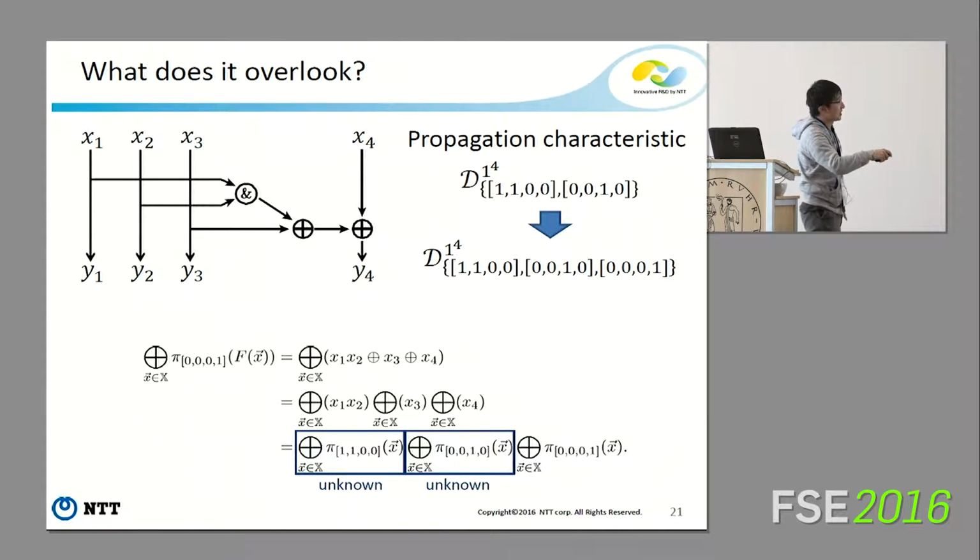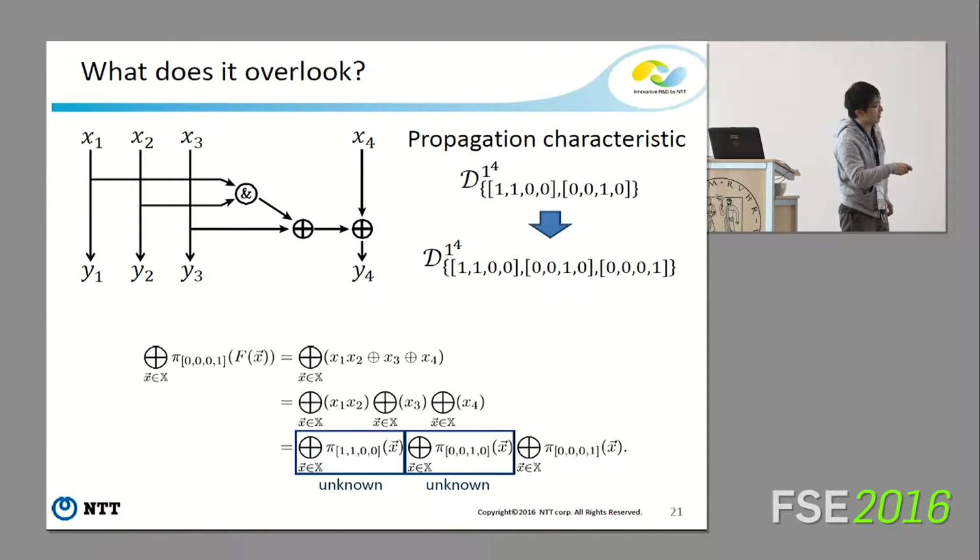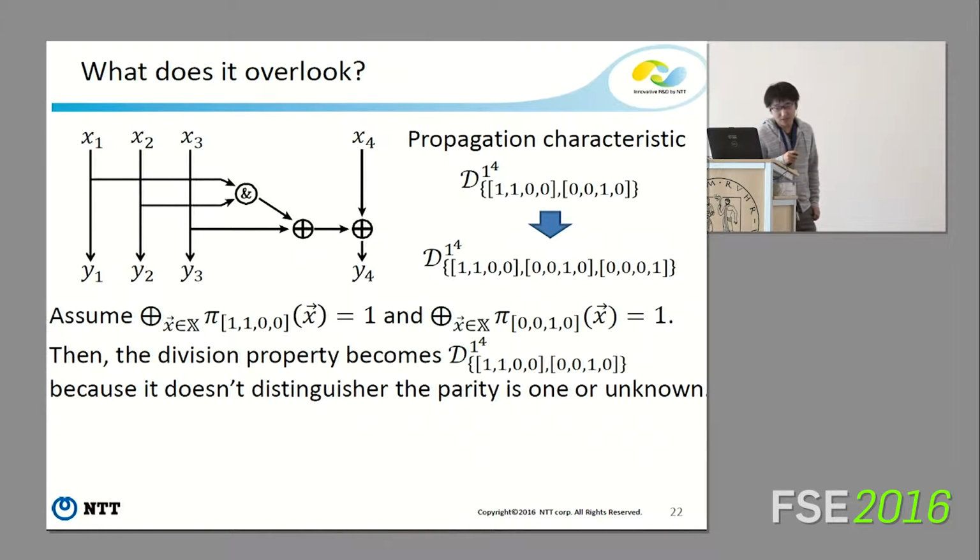This means the parity of f(x) and 0001 becomes like this, and this term is unknown because of the definition of this division property. But now, let's assume the parity of 1100 and 0010 is 1, not unknown.